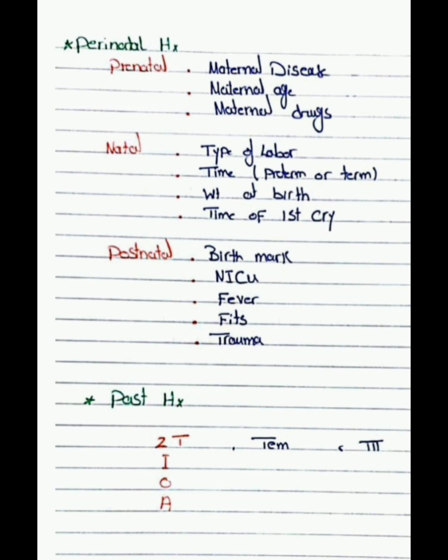So postnatal trauma, shaken baby syndrome, we exclude any fever, any sequelae of meningitis, NICU admissions needed or not. Then past history, two Ts, that is which treatment he is taking and which team he is involving. And also IOA, that is any investigations done for that, when the problems started in the past, and any admission needed or not, and what they do for that, we can ask.